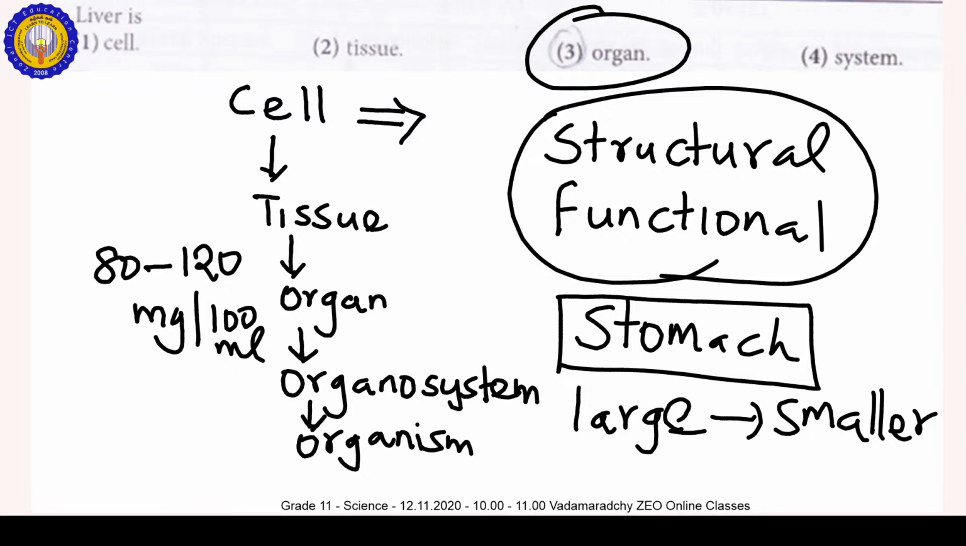Enzymes help in chemical food digestion. In the pancreatic juice, there are three enzymes in our textbook. One is amylase, pancreatic amylase. You already studied salivary amylase in the buccal cavity; in the pancreas, it is pancreatic amylase. The other enzymes are lipase and trypsin. These are the three enzymes mentioned in our textbook, secreted by the pancreas. These enzymes help in chemical food digestion.